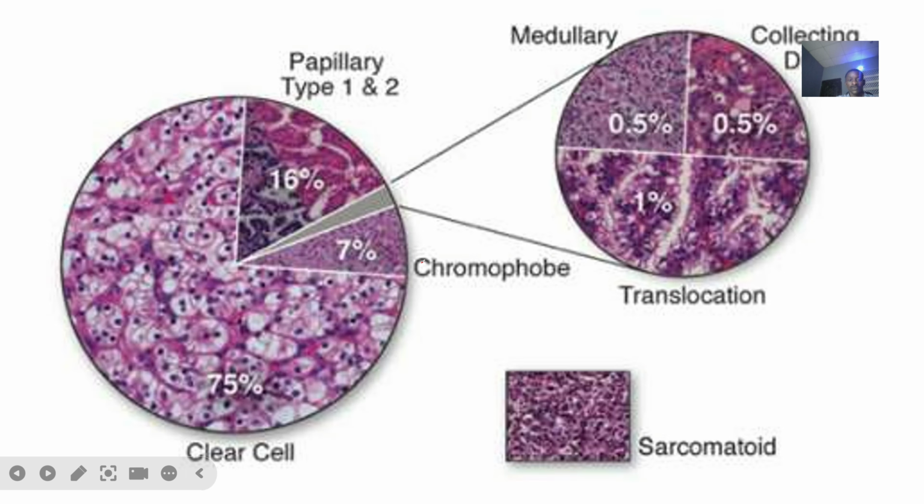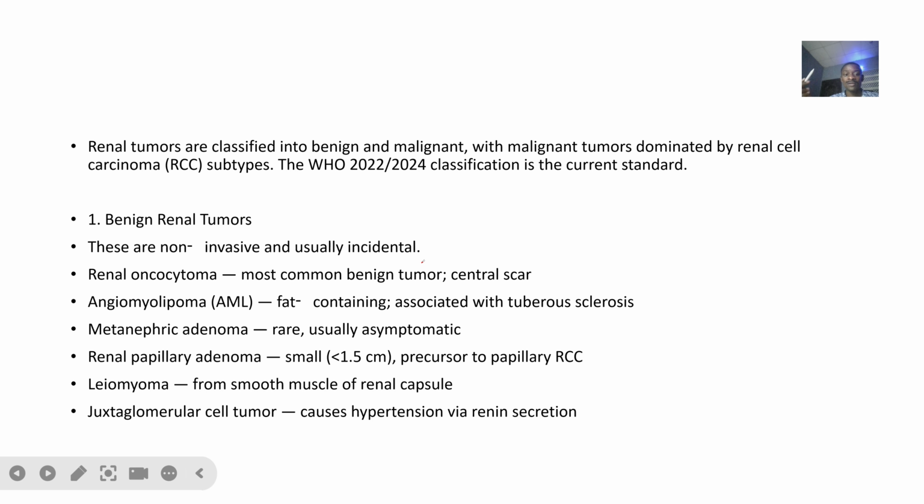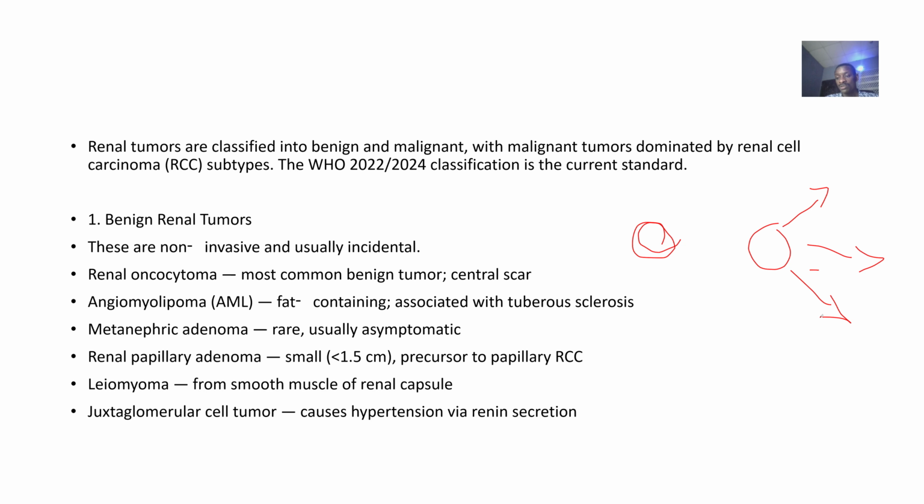First of all, you should know that renal tumors can be benign or malignant. Do you understand? They can be a type that stays in just one place, that's benign, or they are spreading to other places of the body, that's malignant. Benign renal tumors are non-invasive. They are not going to any other place. They are just staying in one place.